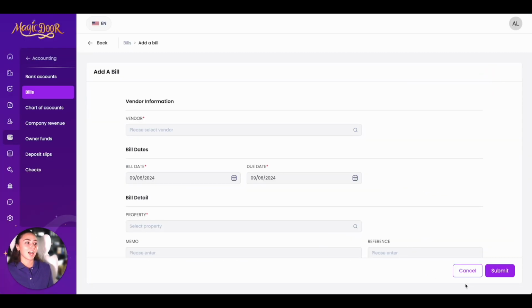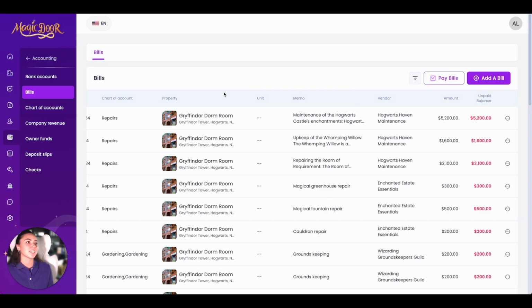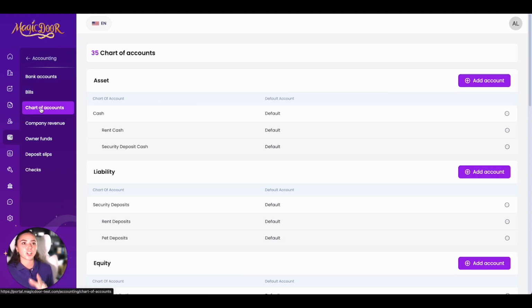You can add a bill. Here you can also see the memo, the vendor, the amount, the unpaid balance, and once again we have this little dot button here, which will allow you to also edit or pay a specific bill. Now over here to chart of accounts.